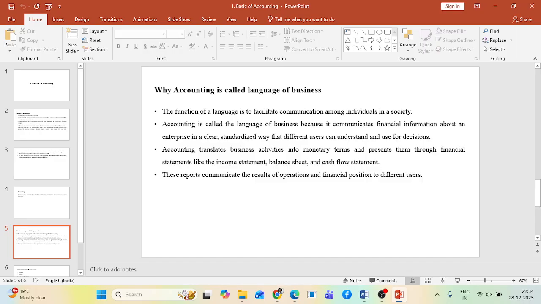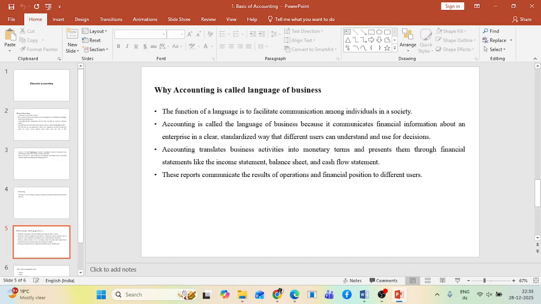Through this information, the business tells its stakeholders how much profit or loss it has made, what assets it owns, how much it owes to others, right? Because these formats and rules are standardized, people across the world can understand and compare the performance of different businesses. That is why it is rightly called the language of business.